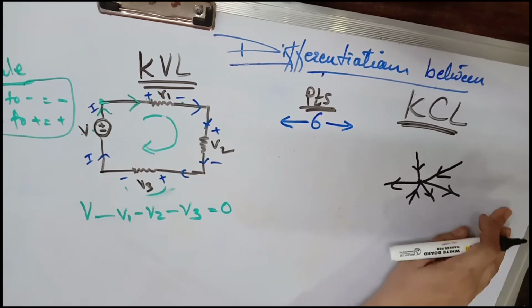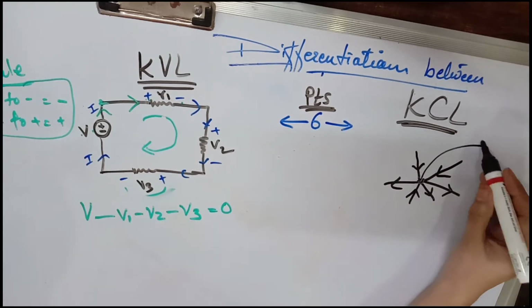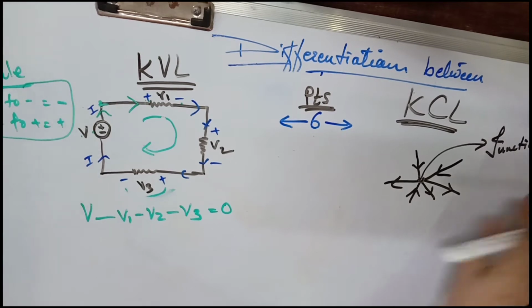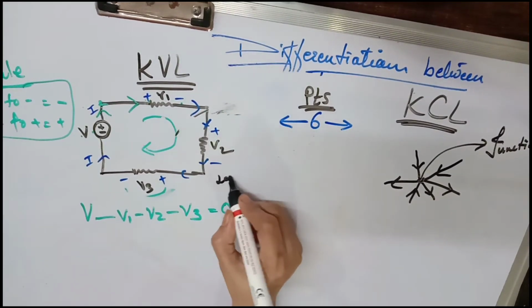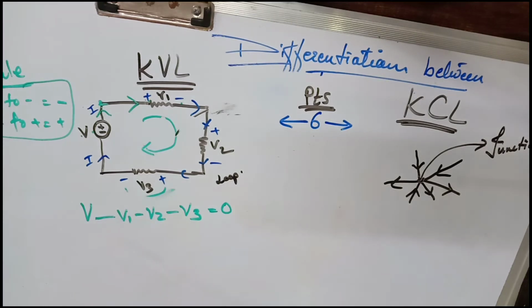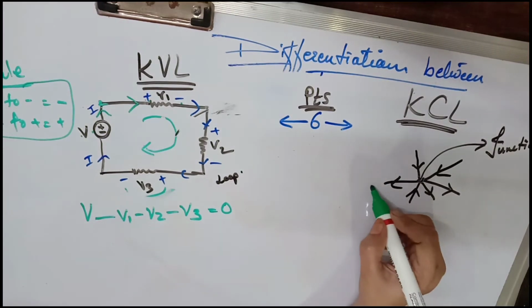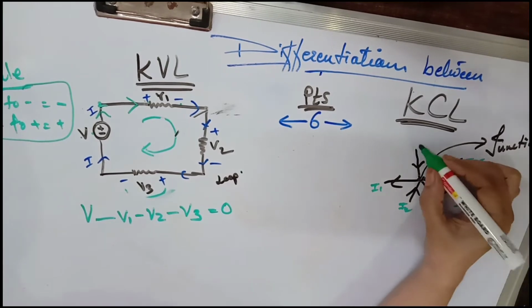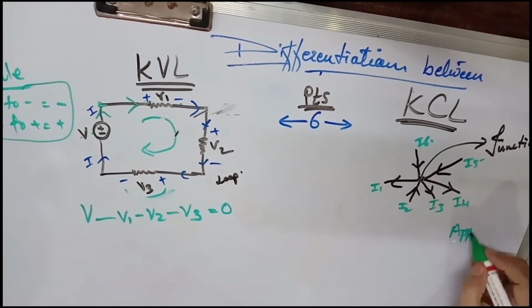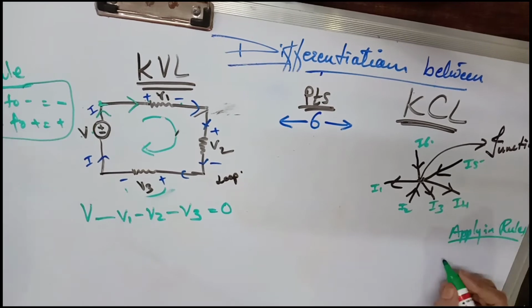Now this is the KCL. The arrows are showing currents coming inside and going outside. This point is known as the junction. The center point is known as the junction, where all the currents are coming and going out. This is I1, I2, I3, I4, I5 and I6. See, I am applying the rules.